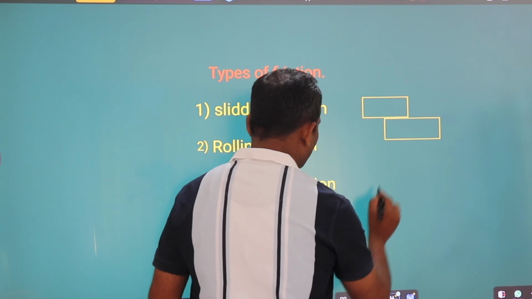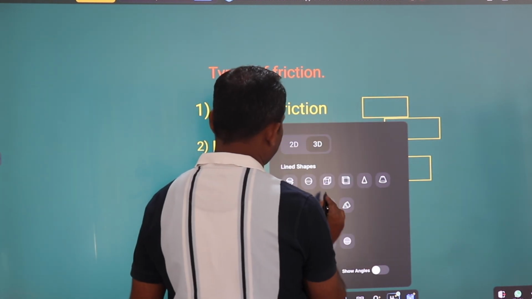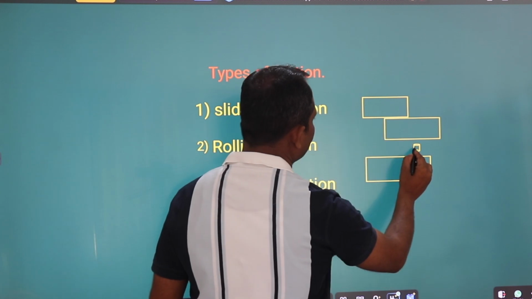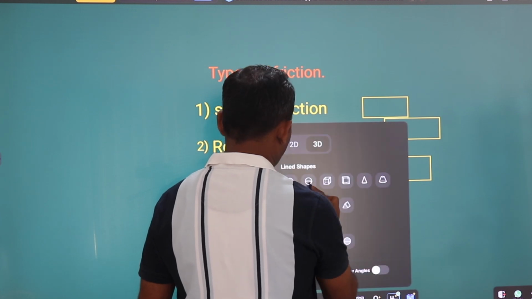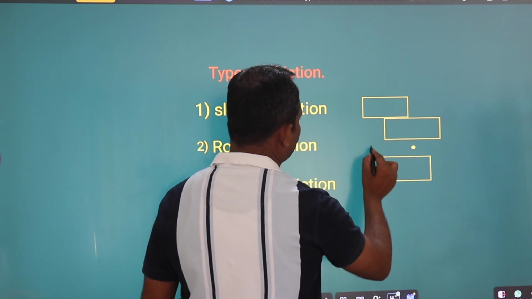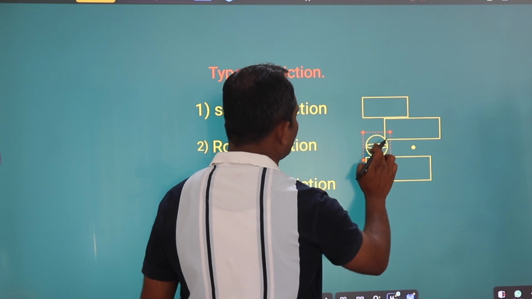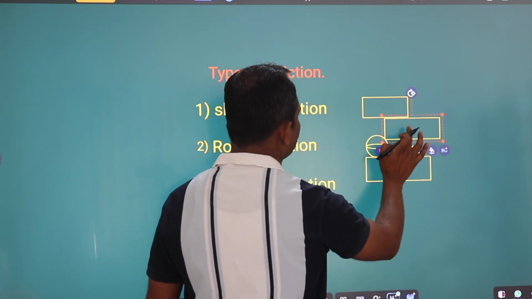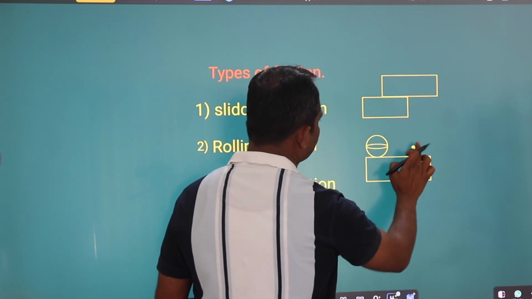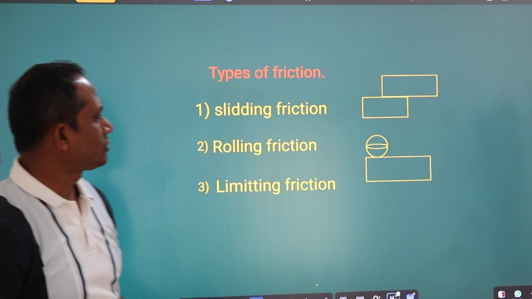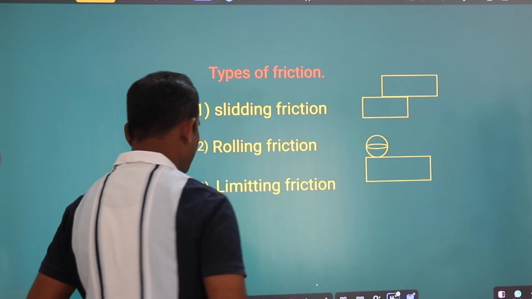If we roll a body on a surface, the friction experienced by the body is called rolling friction.